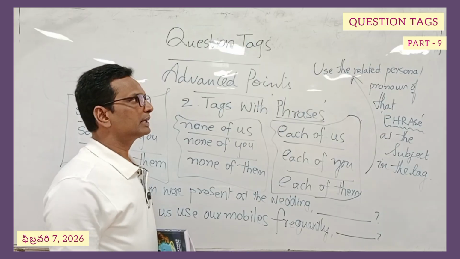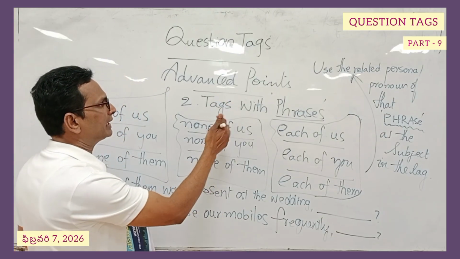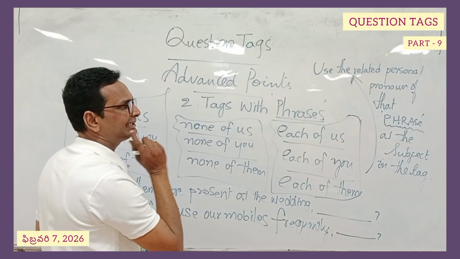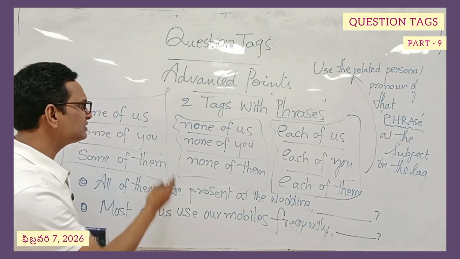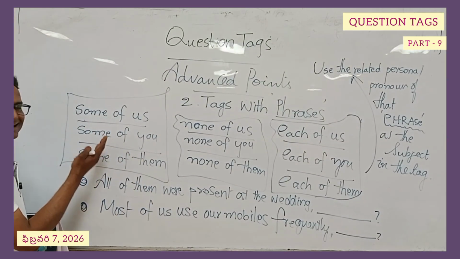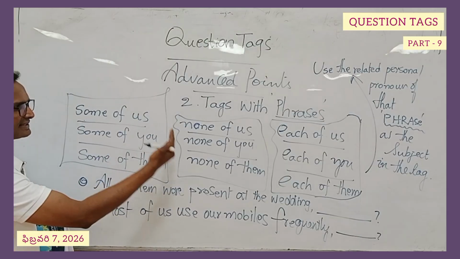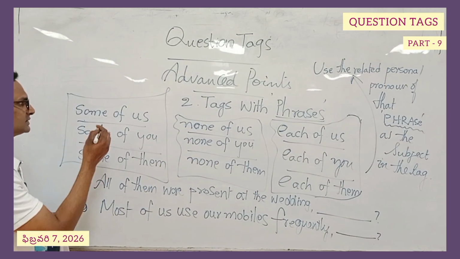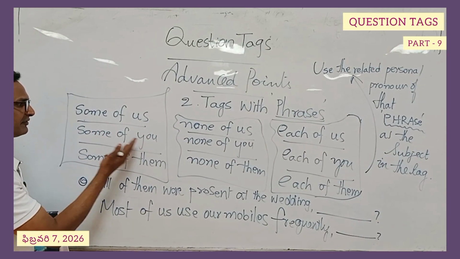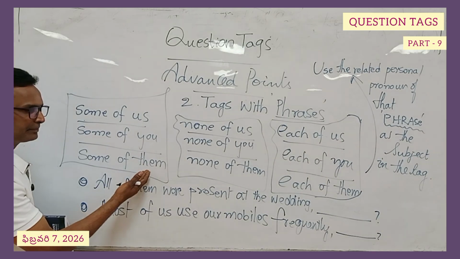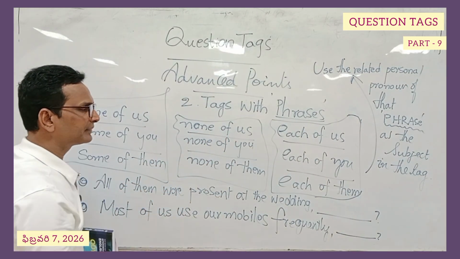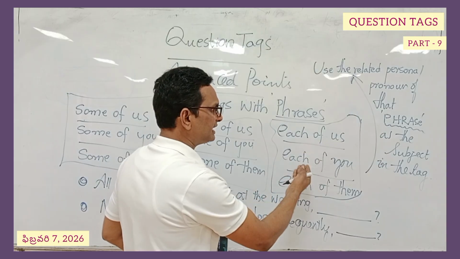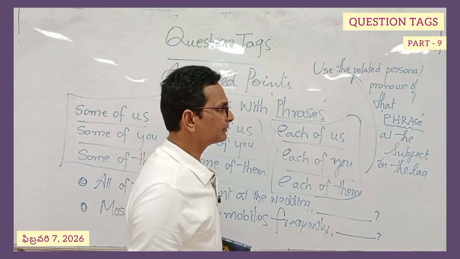Dear students, please take a look at this advanced point: tags with phrases. Here I have given you three different bubbles. In each one of them, you can see the phrases: some of us, some of you, some of them, none of us, none of you, none of them, each of us, each of you, each of them.